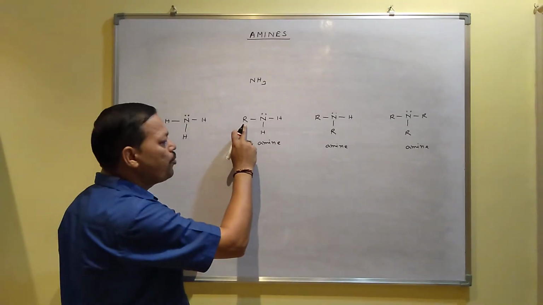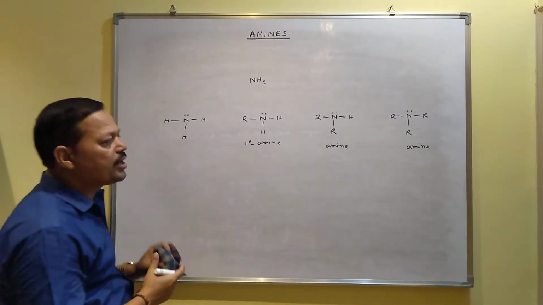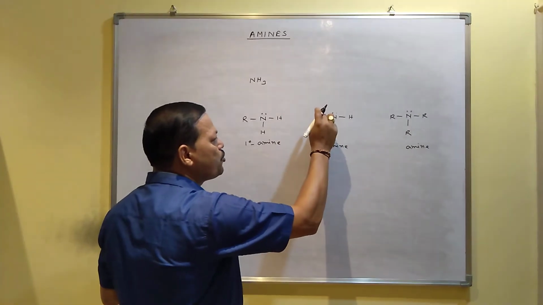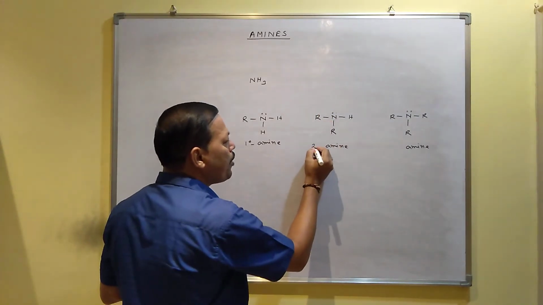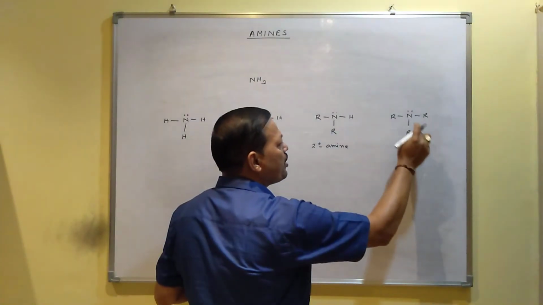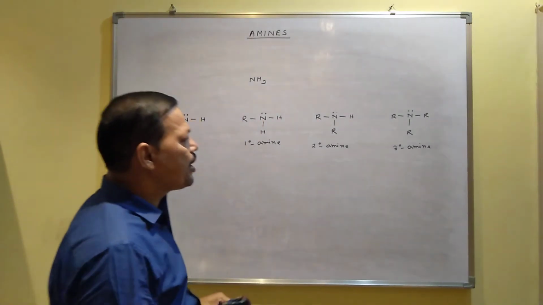Here 1 alkyl group, so this type of amine is called primary amine, since nitrogen is joined directly with 1 carbon. Here nitrogen is joined directly with 2 carbons, that's why this type is called secondary amine. And here nitrogen is joined with 3 carbons, that's why this type is called tertiary amine.